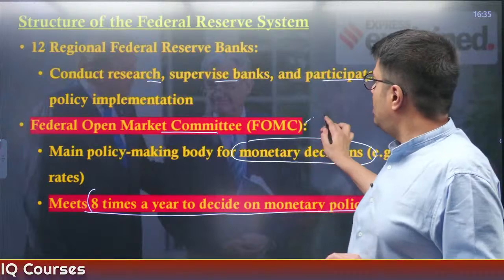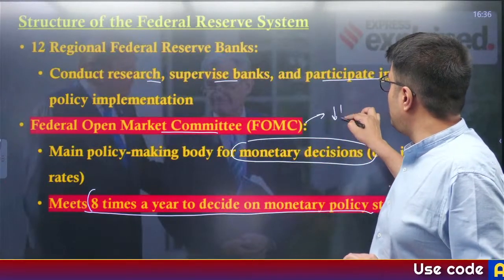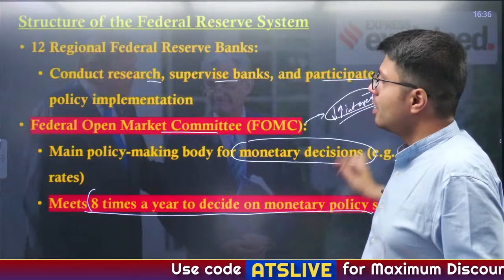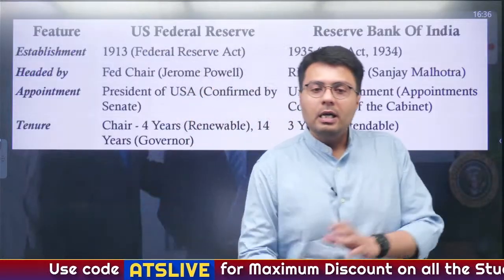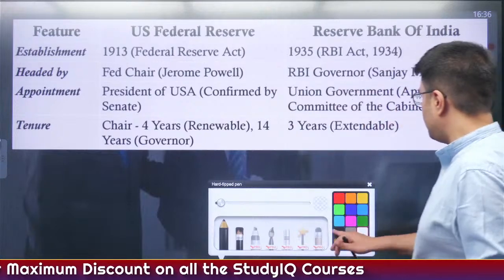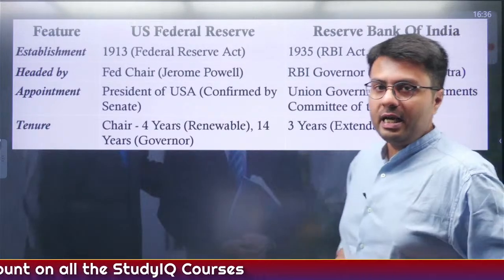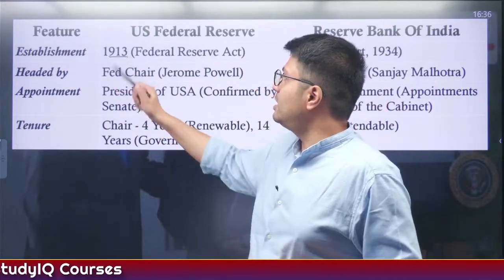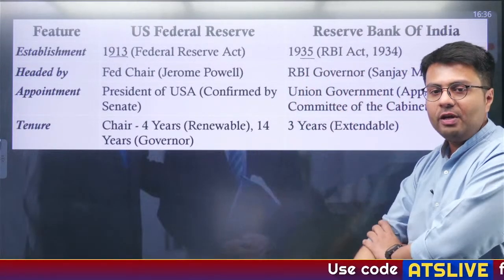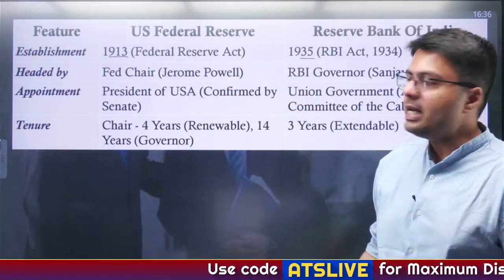Right? So this actually decides whether or not to increase or decrease the interest rates in the economy. Now let us very quickly understand the difference between the Federal Reserve and India's Reserve Bank of India. It was established before compared to RBI. RBI was established in 1935, whereas the Federal Reserve was established in 1913.